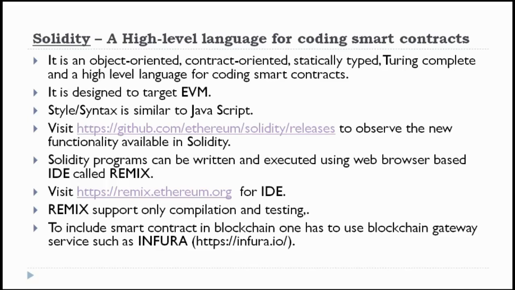Solidity programming can be written and executed using a web browser based IDE called Remix. You can type Remix IDE in Google, or you can visit https://remix.ethereum.org for this IDE, and you can directly type the Solidity code there and run it.